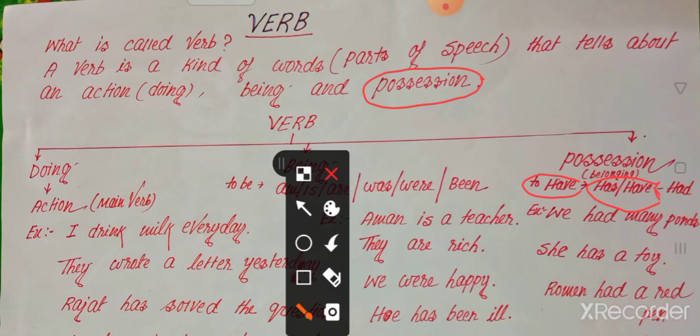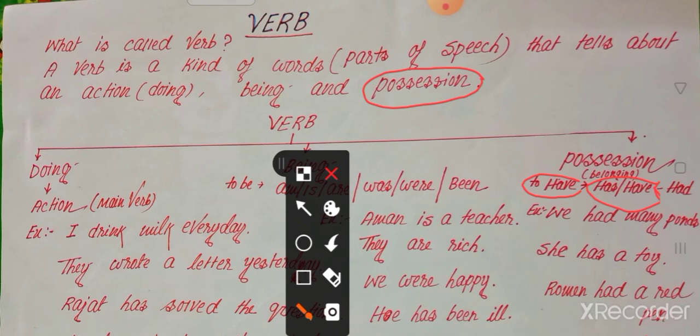And what is called possession verb? Now in English there are some verbs that show someone's belonging, something belonging to someone. In these cases we use the possession verb. So which verb is called possession verb?